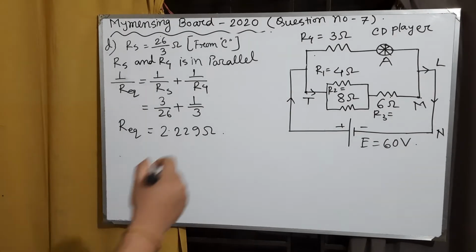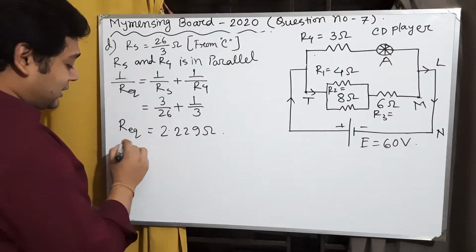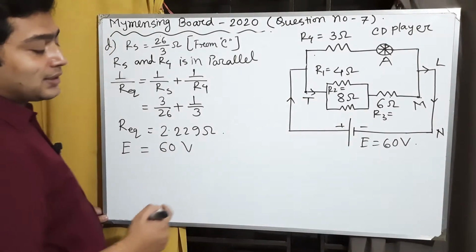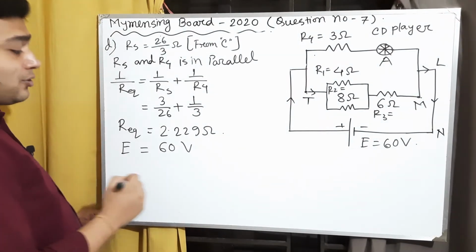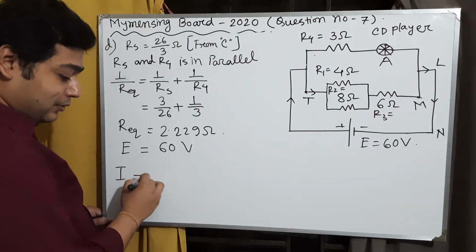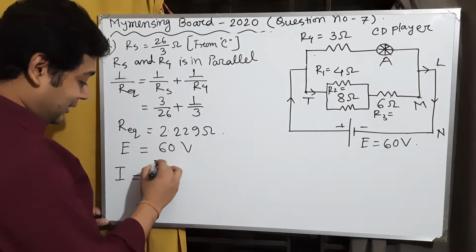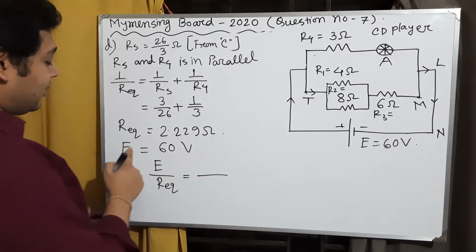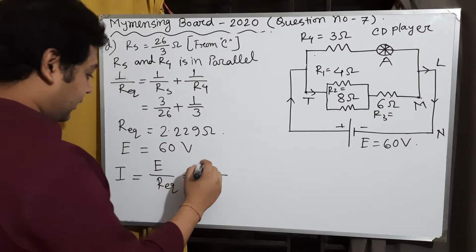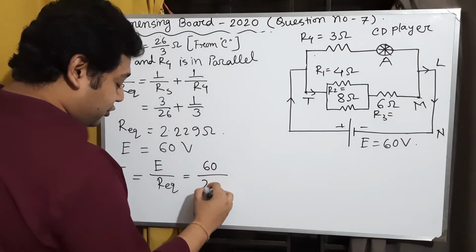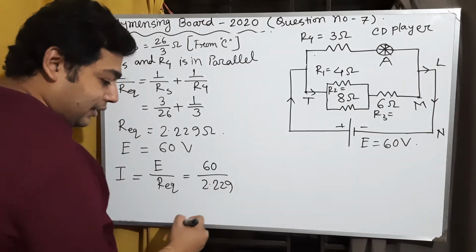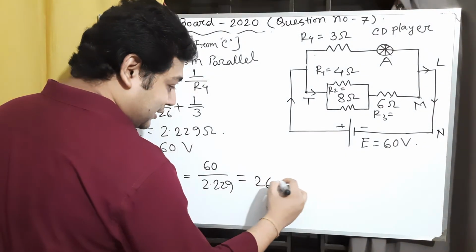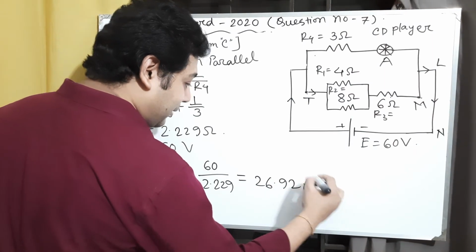And the voltage of this circuit, E, equals 60 volt, given in the circuit. Now the total current I equals E by R equivalent. So we get 60 divided by 2.229, and the result is 26.92 ampere.